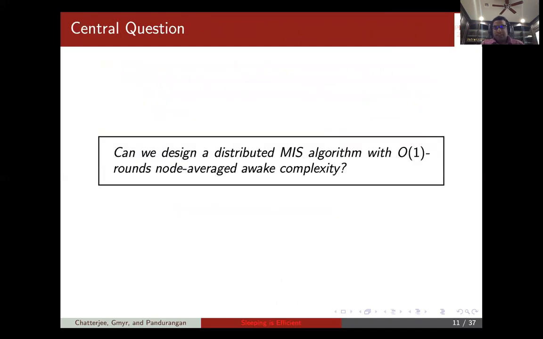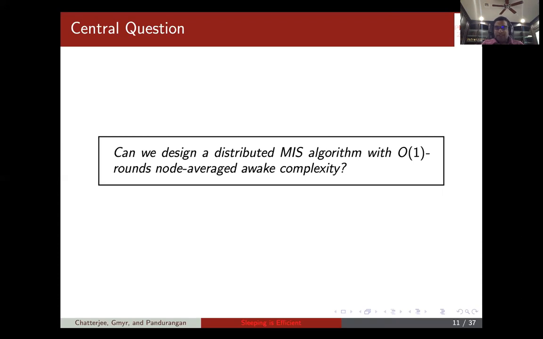So the central question that we want to address in this paper is: can we design a distributed MIS algorithm with constant rounds node averaged awake complexity? There are two main motivations, as I said before. One is to design energy efficient algorithms, because the average is also equivalent to looking at the total number of rounds a node is awake.